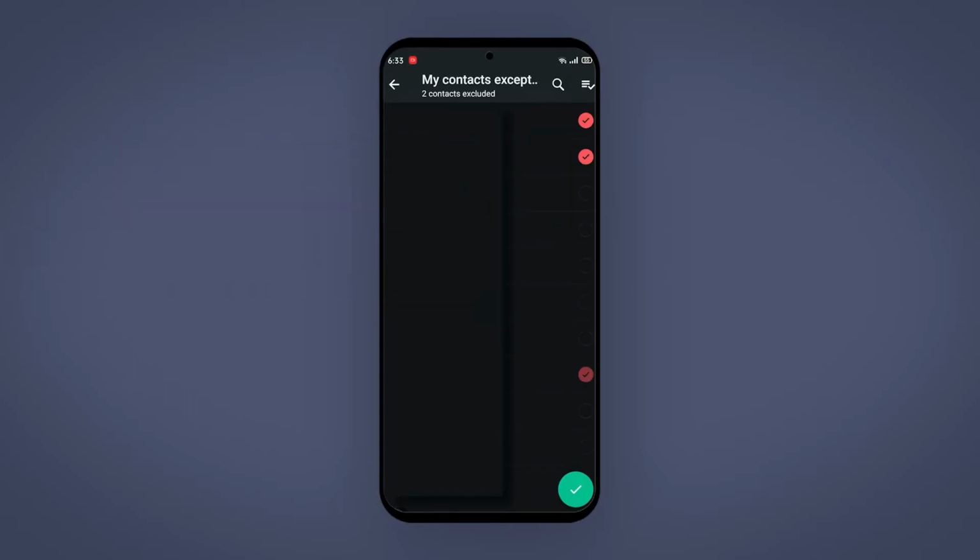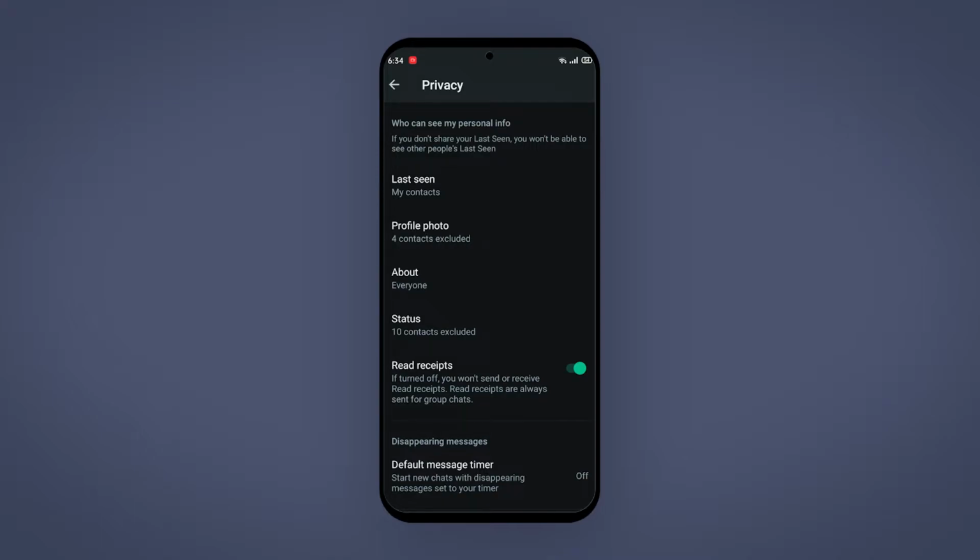So if you simply tap on that, you can select some contacts that you don't want to show your profile picture. So I'm going to select some random contacts, and then I'm going to tap on this little tick right here. And now the contacts you have selected won't be able to see the profile picture.